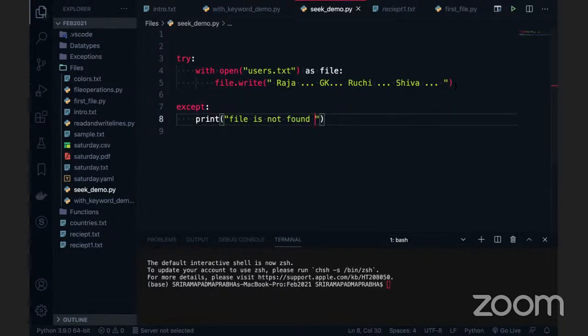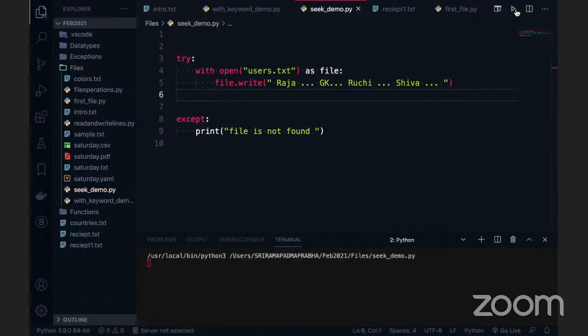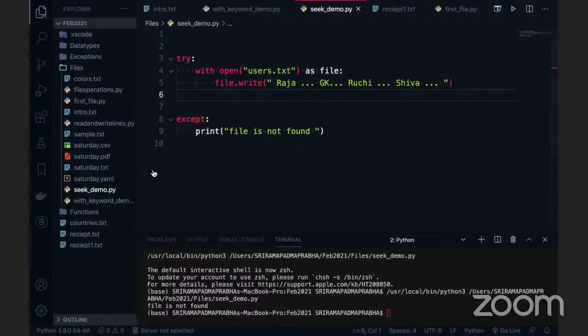Once we write the file, I want to read the data as well. So let's first create this file, and I'm going to execute this code, and the file gets created, called users.txt. File is not found, right? Because I've opened it in read mode.